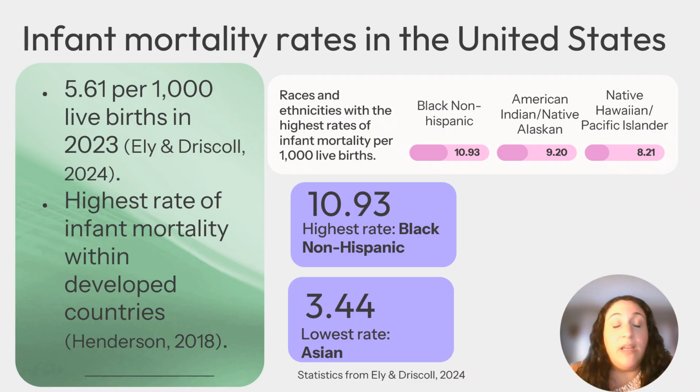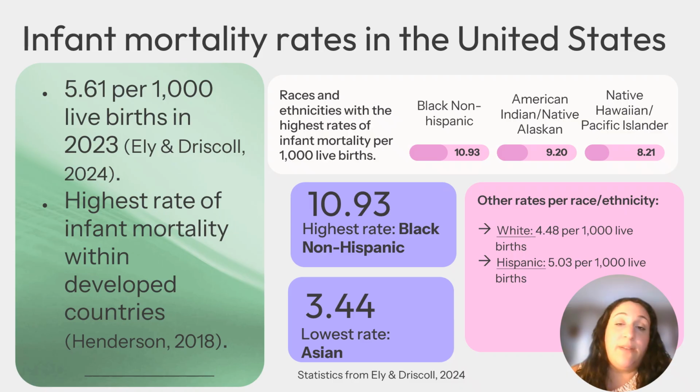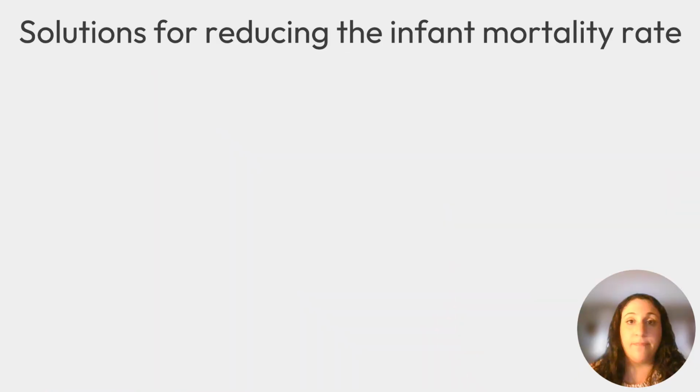The lowest are Asian infants at a rate of 3.44. The next 2 highest rates are those from American Indian and Native Alaskan and Native Hawaiian Pacific Islander. In the middle, we have 4.48 for white babies and 5.03 for Hispanic babies.